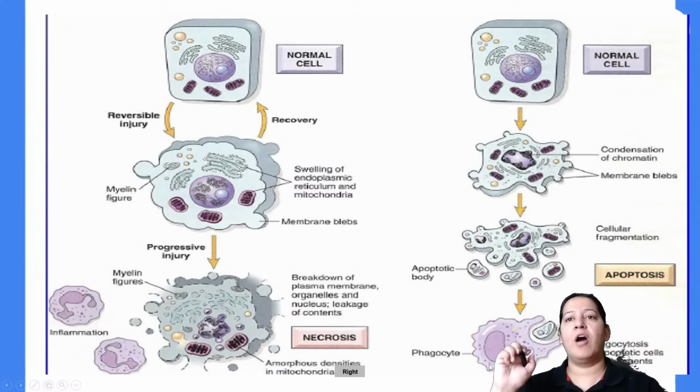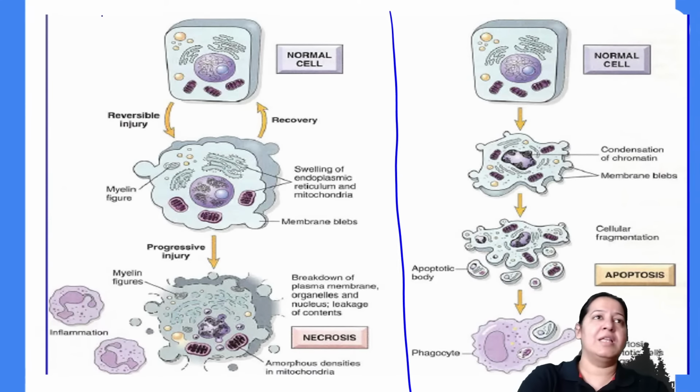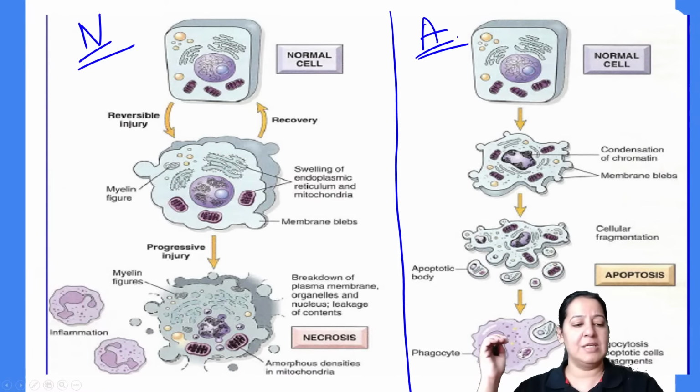So the same diagram from Robbins. I will show you the two diagrams from Robbins. See, this is necrosis and this is apoptosis. See the two parallel diagrams.